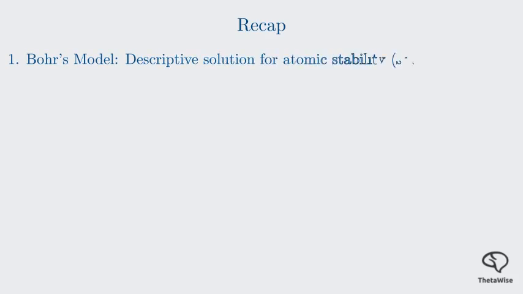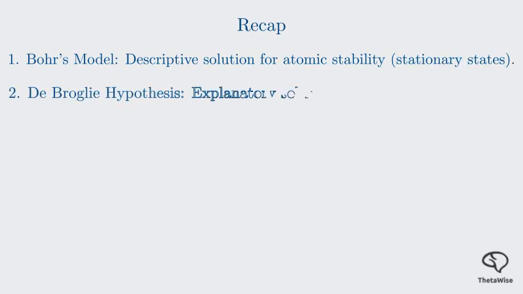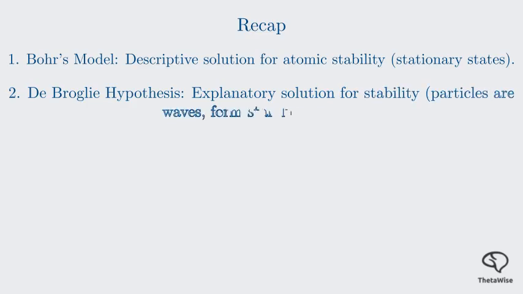So, let's recap what we've learned. We started with the mystery of the atom's stability. Bohr's model provided a descriptive answer. It explained the atom's stability by introducing the concept of stationary states. Then de Broglie provided the explanation. He hypothesized that particles are waves, and these waves could form stable, quantized standing waves inside the atom.